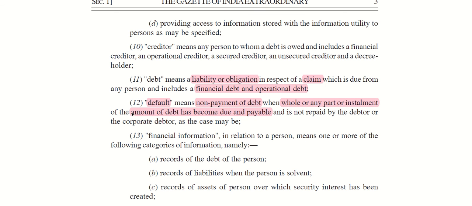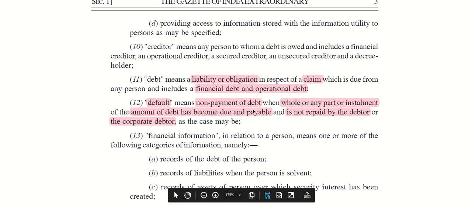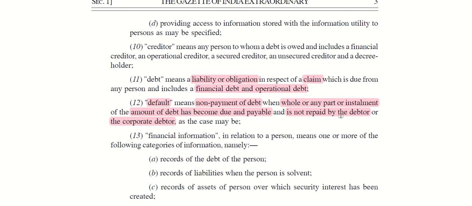So the amount of debt must be due and payable, and it should not have been repaid by the debtor or the corporate debtor, as the case may be. So the non-payment of debt which has become due and payable is a default. With this we have covered the provisions of section 6.